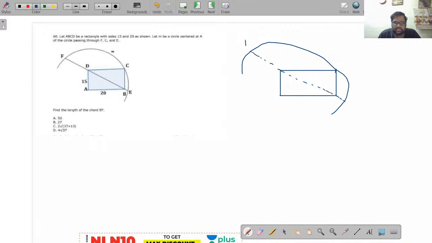Right. Now this is F. Now this is C. This is E, and this is B. Now see here, A is the center of the circle. I've given a dot there. AB is given as 20, AD is given as 15, and you are asked to find the chord length EF. Right, how will you find this? With a simple basic point, you can solve this very easily. I'll give you 2 minutes for this.